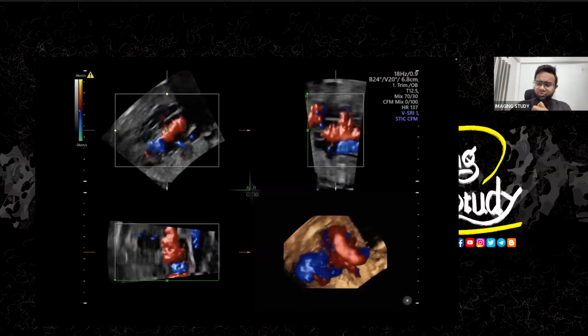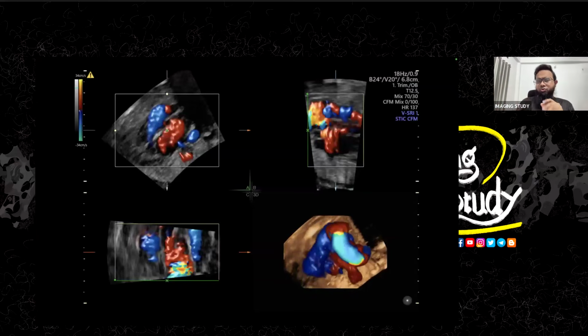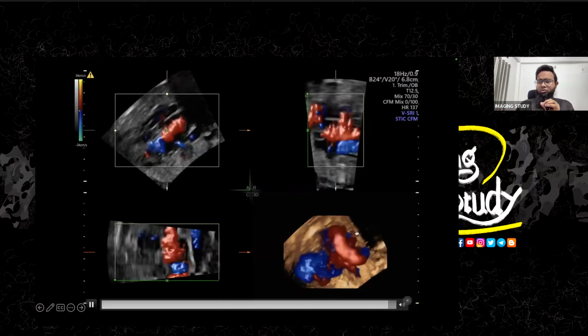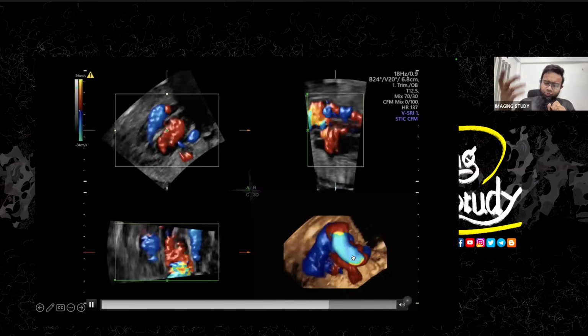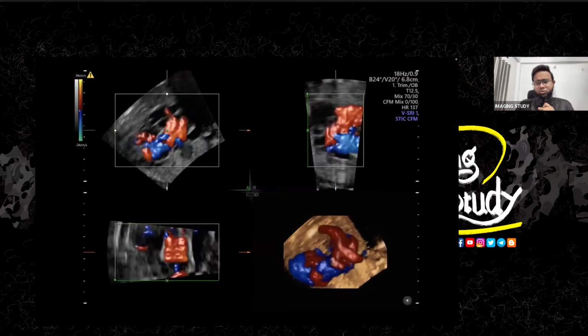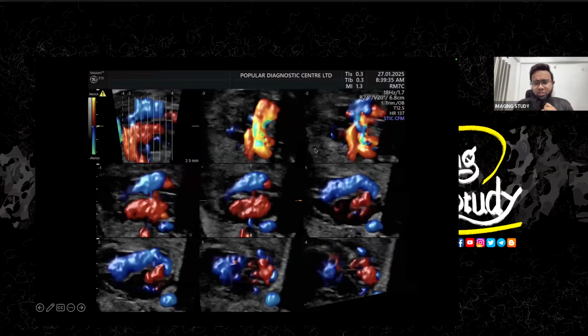So let's put some 3D over here. It won't be very good 3D. You take the heart and put the 3D over here. So it's a 4-dimensional view. Let's put it on the tomographic ultrasound imaging, so we put it as multiple sections.